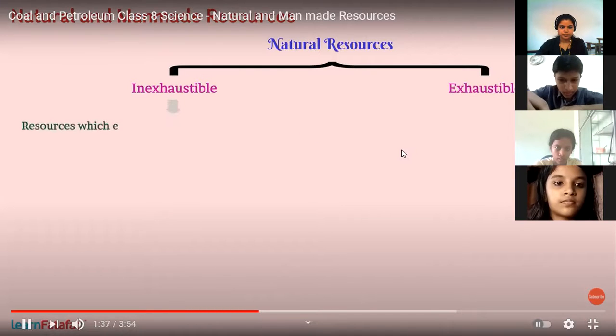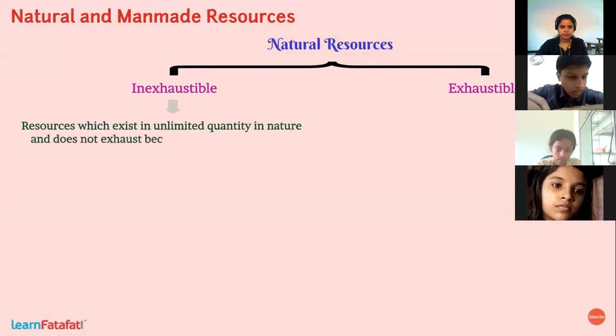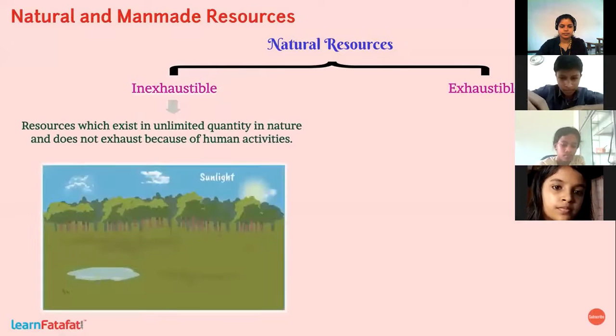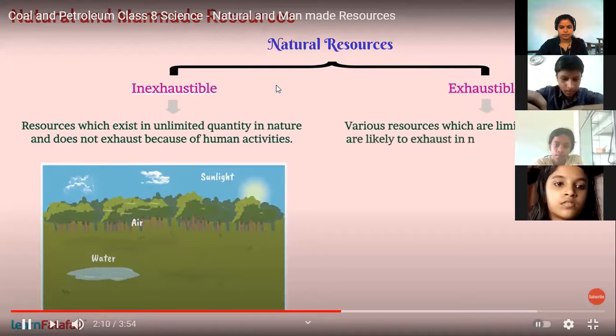The resources which exist in unlimited quantity in nature and do not exhaust because of human activities are called inexhaustible natural resources. For example, sunlight, air, water, etc. On the other hand, there are various resources which are limited in nature and are likely to exhaust in the near future due to human activities.